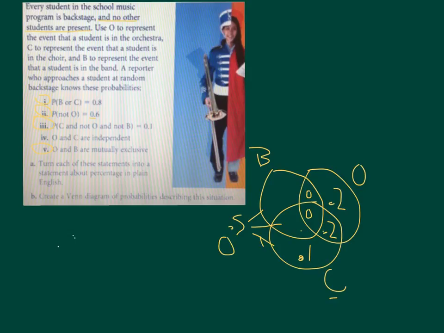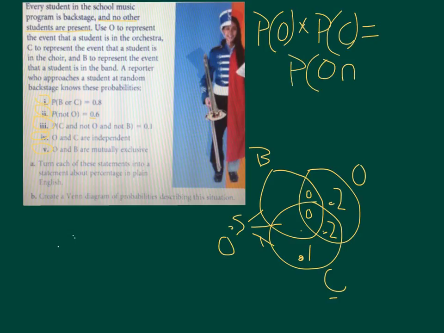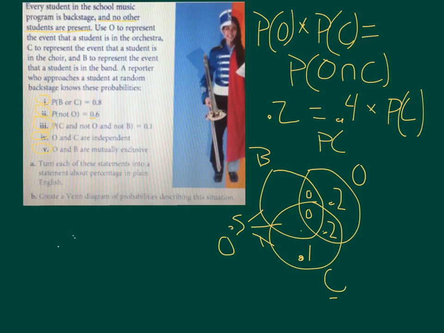What we can look at is actually O and C. Okay, so that clue 4 is where we're left with. O and C are independent. We have a property when we know things are independent that says the probability of one times the probability of the other is equal to the intersection. Probability of O and C is the intersection, which we can see from our Venn diagram, is 0.2. Probability of O is our whole O circle, which is 0.4. And we're trying to find the probability of C. Divide by 0.4, which gives us the probability of C is 0.5.